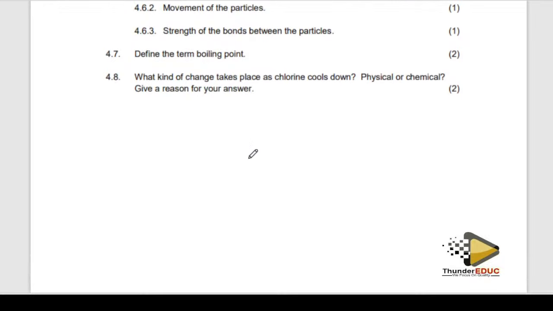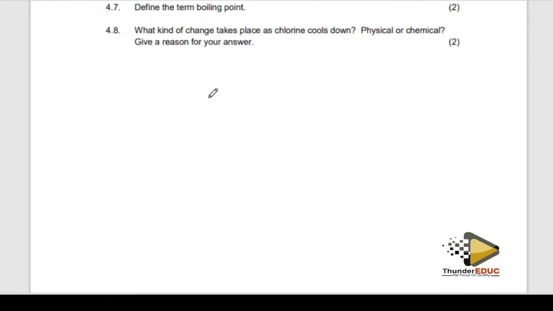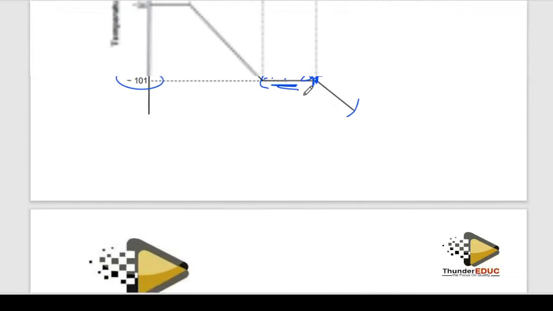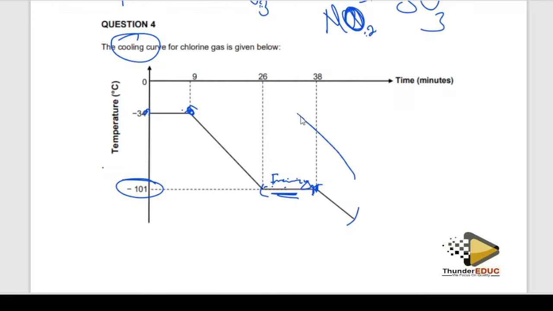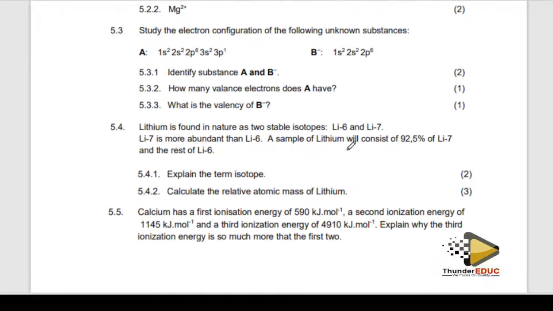Define boiling point. That's the definition; just go and define those definitions. What kind of change takes place as chlorine cools down, physical or chemical? When you are cooling, there is nothing chemical here. When we talk about a heating curve or cooling curve, there is nothing chemical there. It's always physical, because it is reversible. You can cool it, you can heat it, so there is no big deal there.